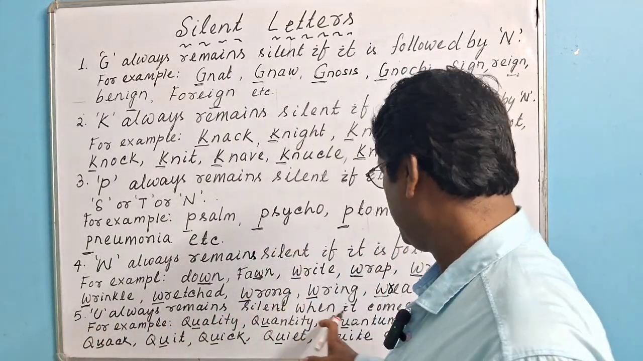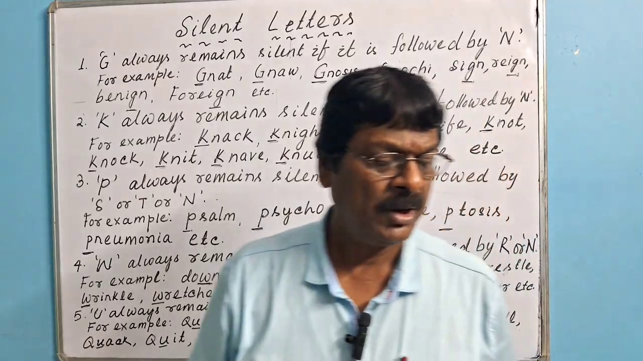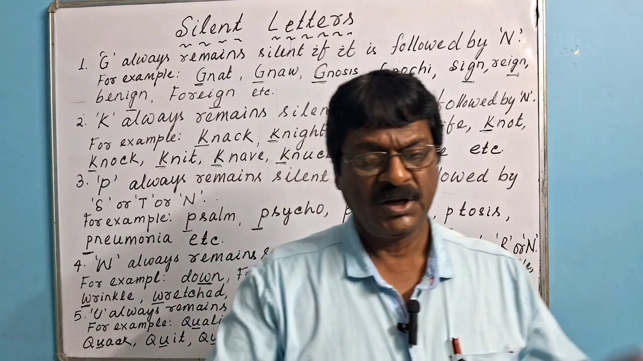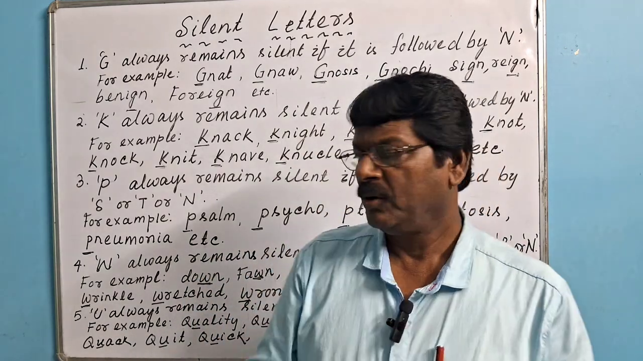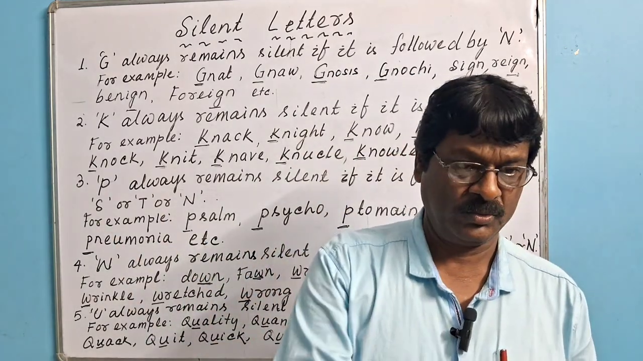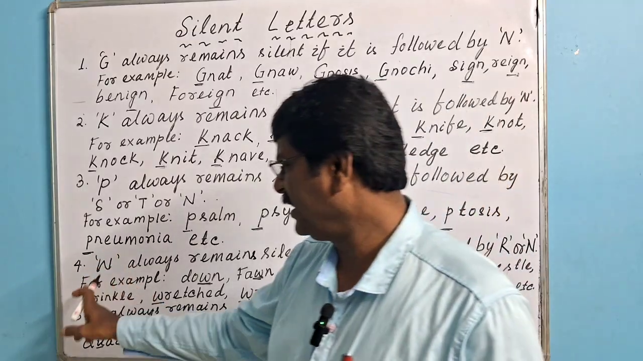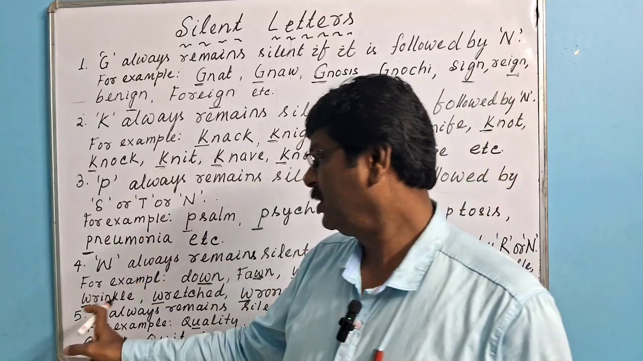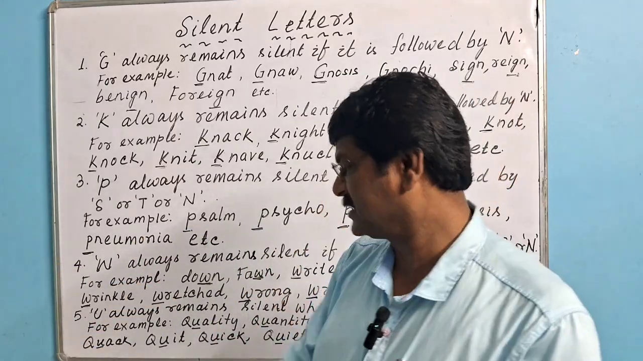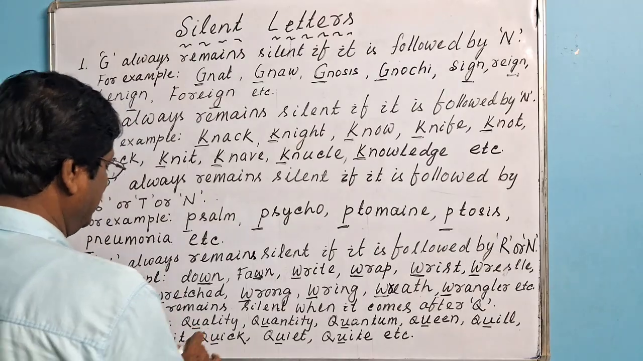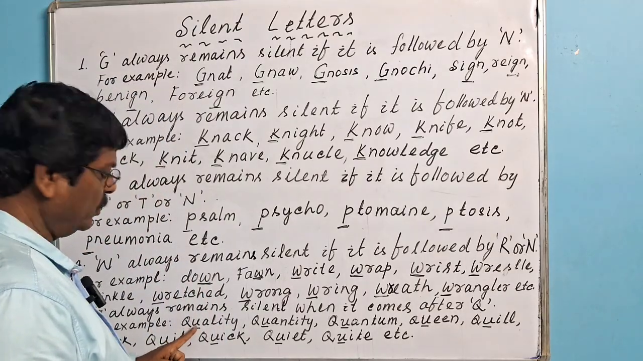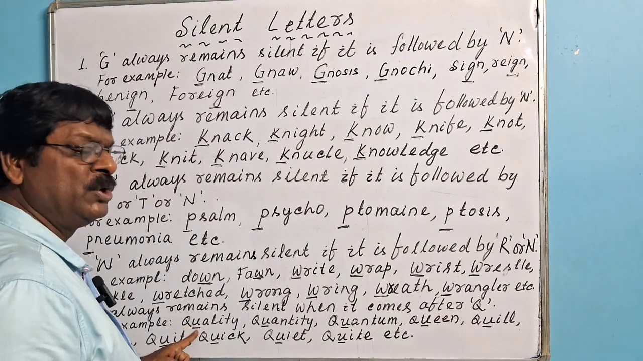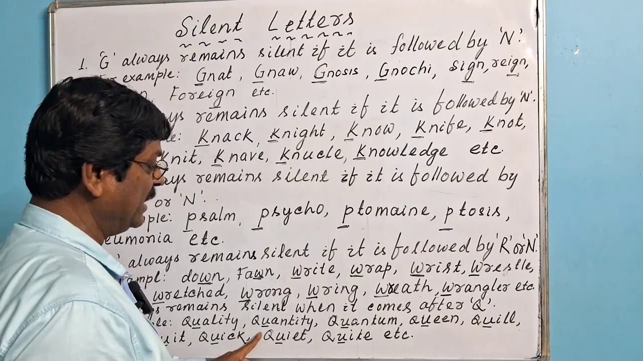U always remains silent when it comes after what? Q. U always remains silent when it comes after Q. I mean, when Q is followed by U, U remains silent. For example, quality. Here, Q is followed by U, or U comes after Q. That's why U is silent. Here, quality, U is silent.